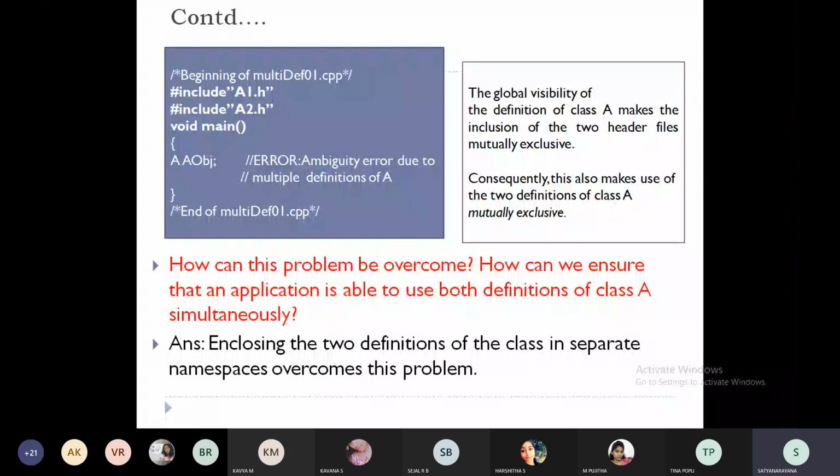See, we cannot assure that, say for example, Tina is creating one header file called svce.h, and I am creating one more header file called isc.h. Both of us are calling a class with the same name. When other programmers use both the header files svce.h and isc.h and call that class, which class does it need to call? That is where ambiguity will come into the picture.